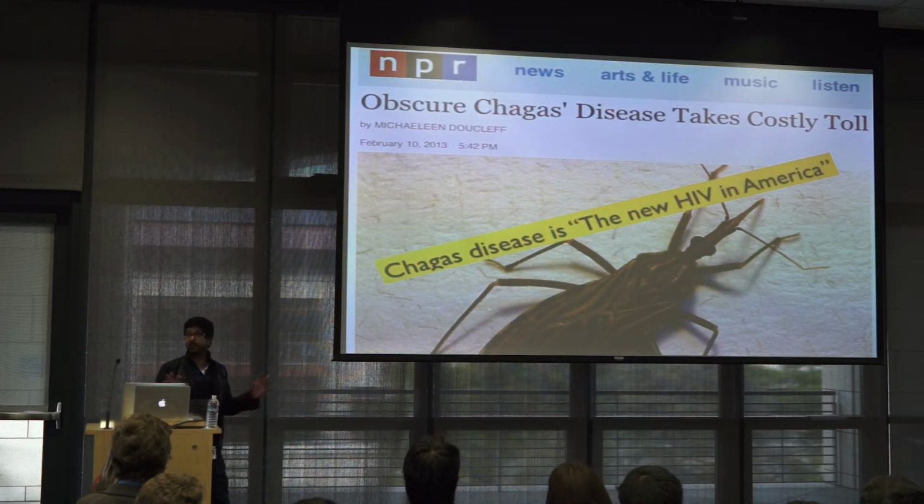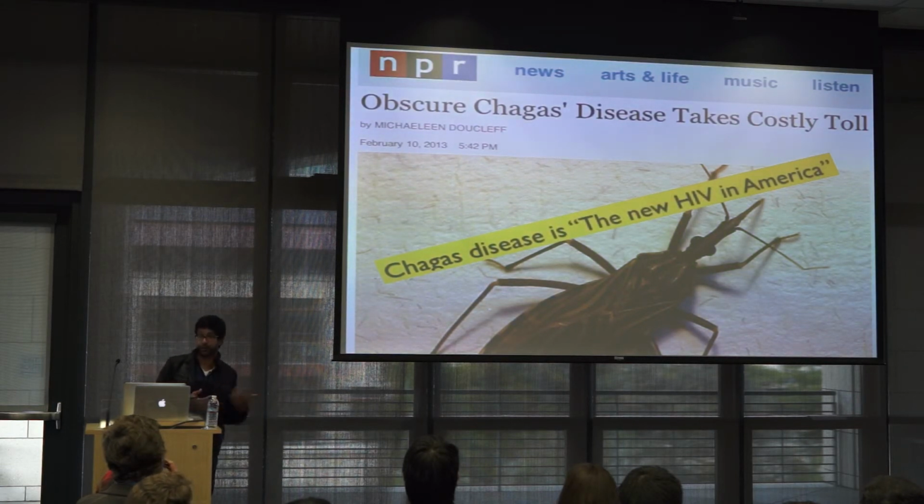So HIV used to be this African disease. Ebola, everyone was freaking out on Ebola recently. And now actually these bugs, due to immigration and global warming, are moving north. So 30% of all homeless men in Texas that were tested have Chagas disease. It's also in Southern California. So it's become a serious thing.